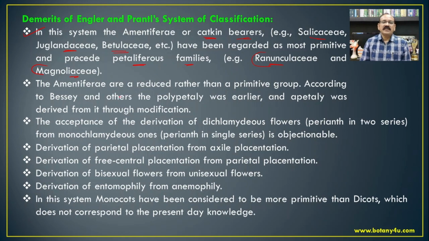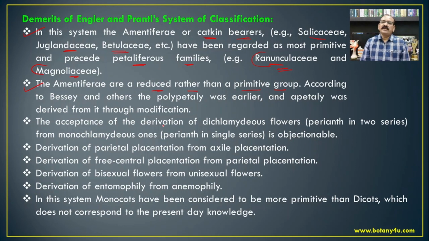So this is one of the demerits in this system of the classification, because nowadays also the Ranunculaceae and the Magnoliaceae are considered as the primitive families of the angiosperms, but here in the system of the Engler and Prantl, these families are considered as an advanced one. Then the Amentiferae are reduced rather than a primitive group.